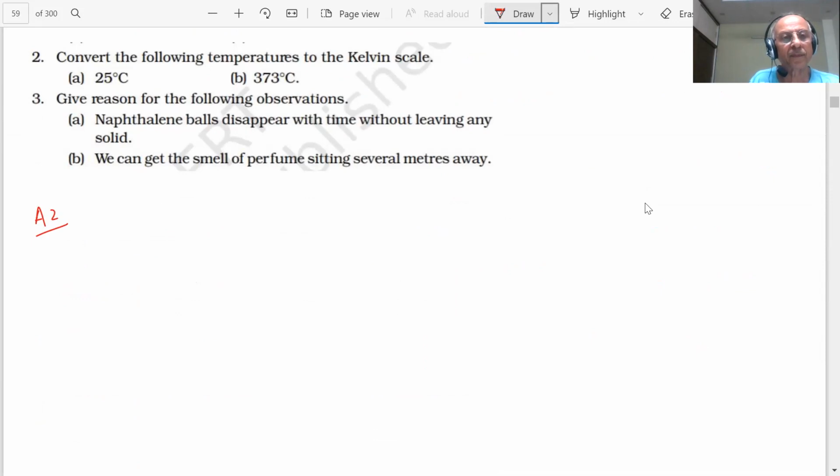So, sir, 25 degrees Celsius plus 273. K is equal to degree Celsius plus 273. K is equal to 25 plus 273. How much is the answer coming? 298 Kelvin. Correct answer. Then the next one. 373 degrees Celsius.